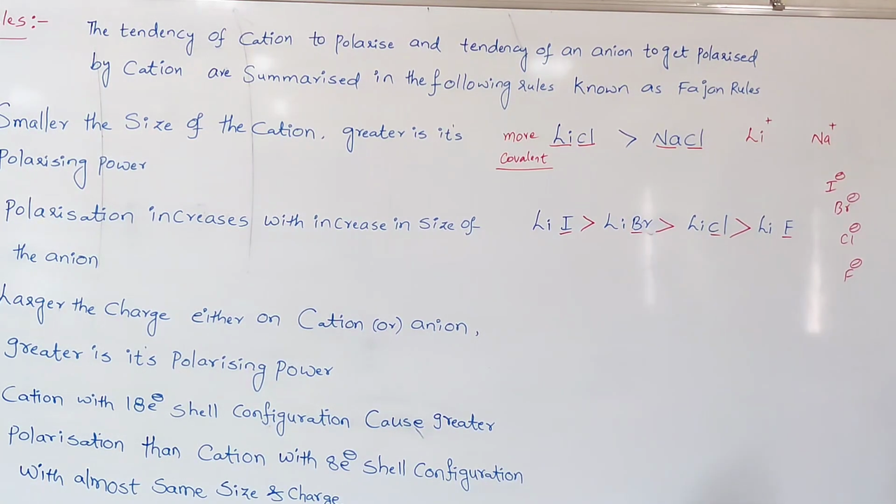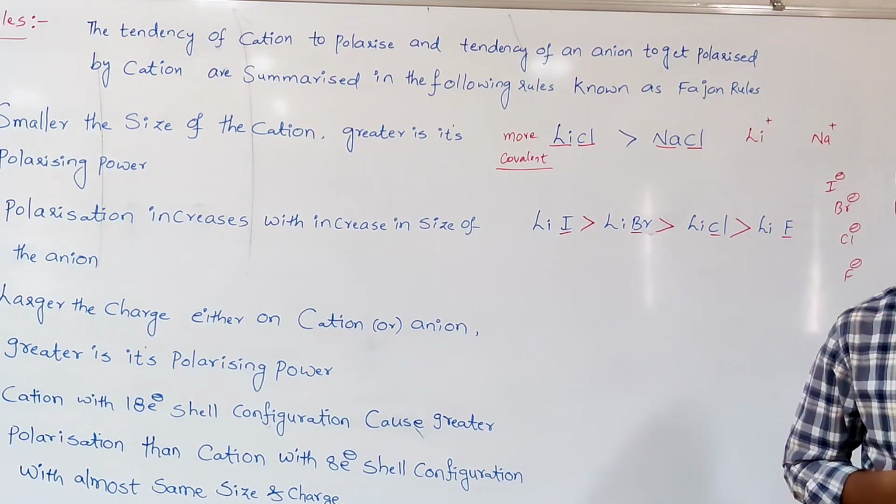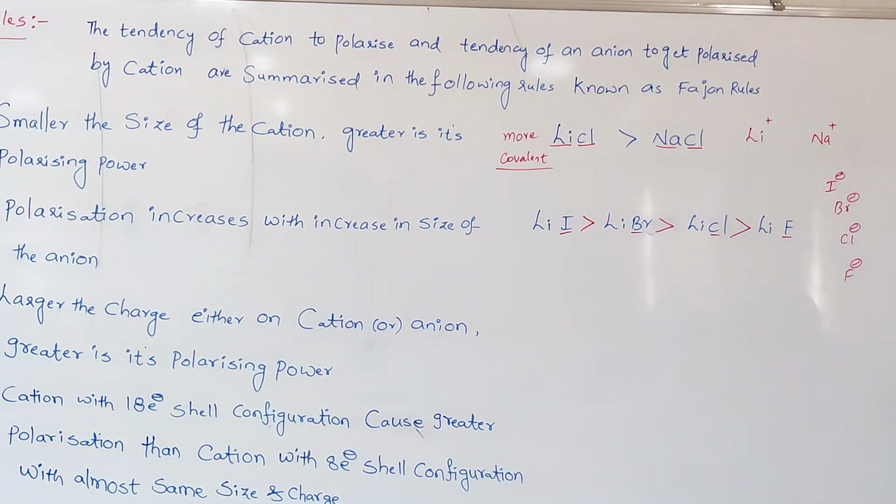So whenever it is loosely bound to the nucleus, it can be easily distorted. That's why as the size of the anion increases, the electron cloud in the valence shell increases, which is loosely bound to the nucleus. As a result, the cation can easily distort this electron cloud on the anion, which has the larger size.